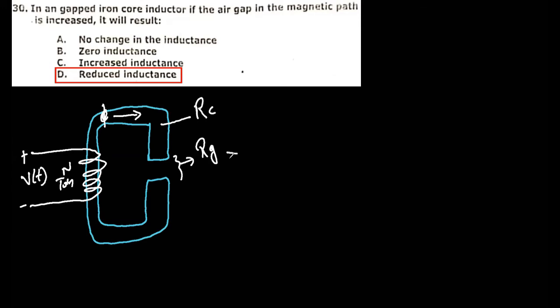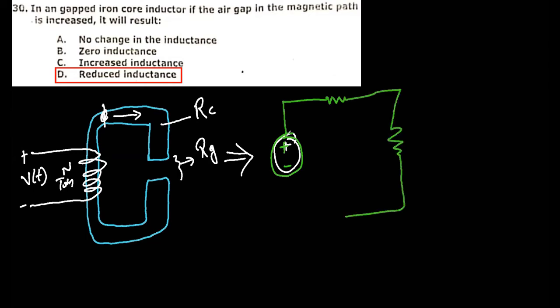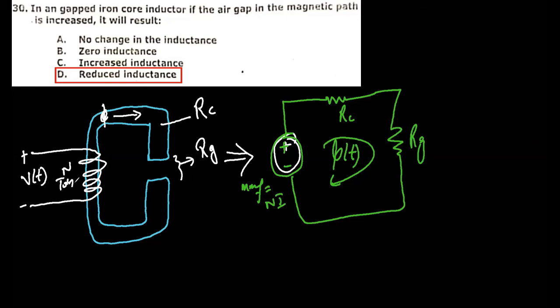So the electrical analog of this diagram will be like this. Here I will have plus minus, and this will be RC, this will be RG, and the flux phi flows in this direction, and this voltage source is the MMF, which is equal to the number of turns times the current, IT.